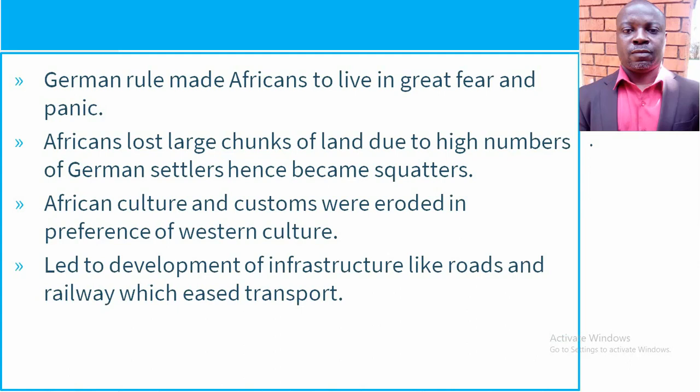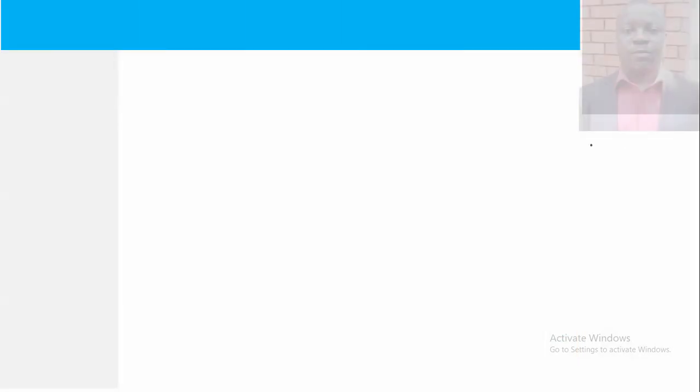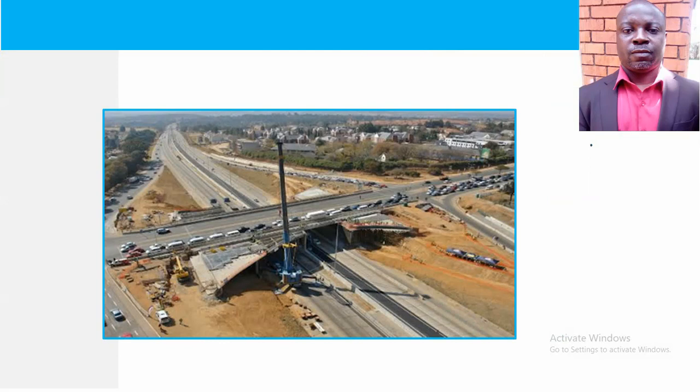There is this one also, that it led to the development of infrastructure like roads and railways, which is the transport. Yes, these people were developmental, by the way. Though I won't go into details of why they came up with roads, they at least developed infrastructure like roads and railways.